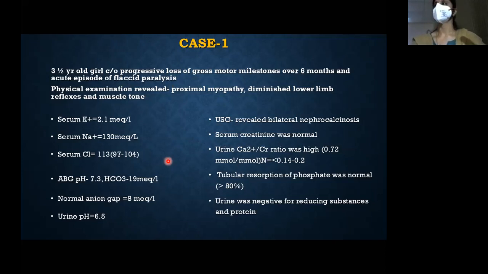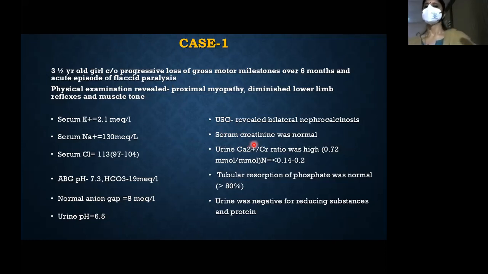Look for the other electrolytes. Sodium is 130, chloride is 113. It's hyperchloremia. Our anion gap is just 8. You can see the ABG, 7.3 is the pH. Patient has got acidosis. Bicarb is 19, and urine pH is 6.5. What would it be? Distal RTA. Good, distal RTA.